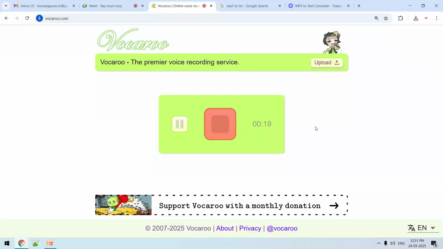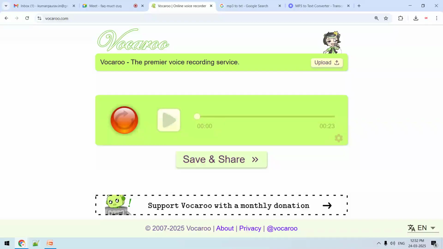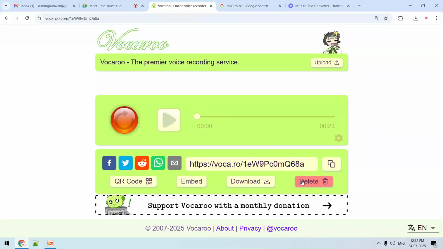Okay, so we will use it. Once the lecture is recorded, we will stop. Now I will download it, save and share. I want to download it. A QR code is available. I want to share it to WhatsApp.